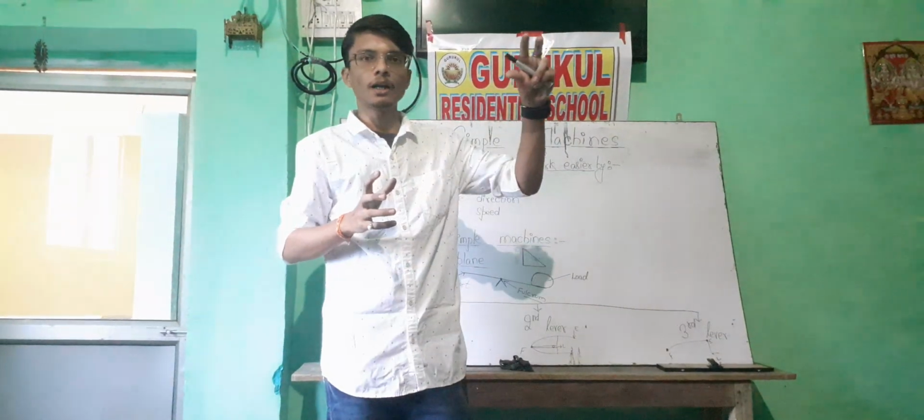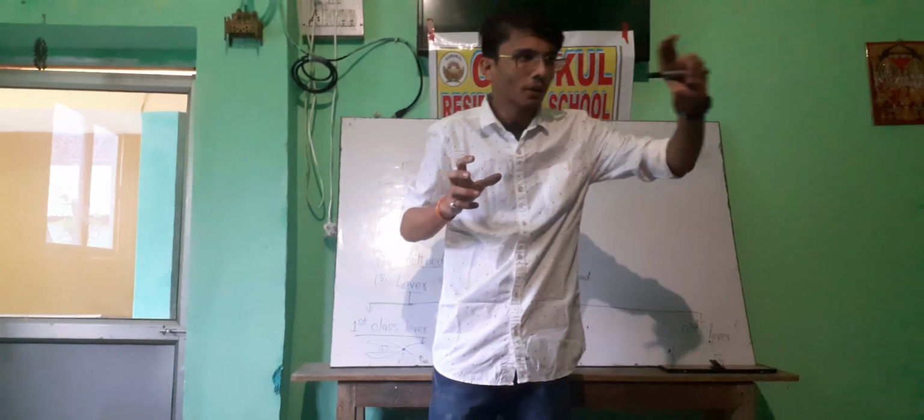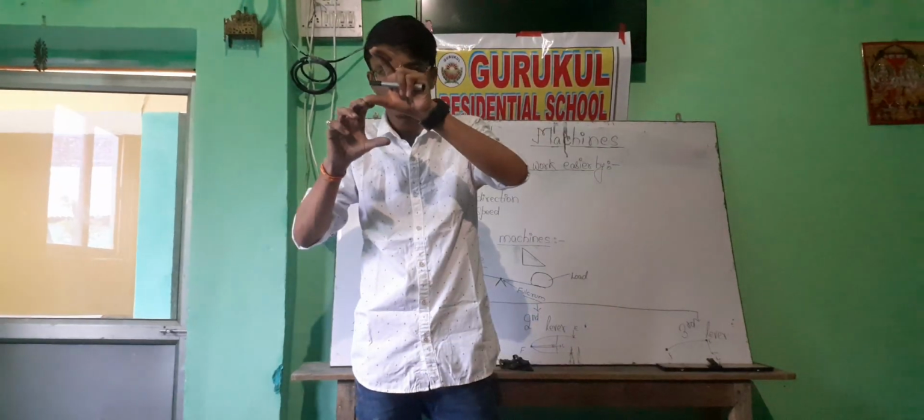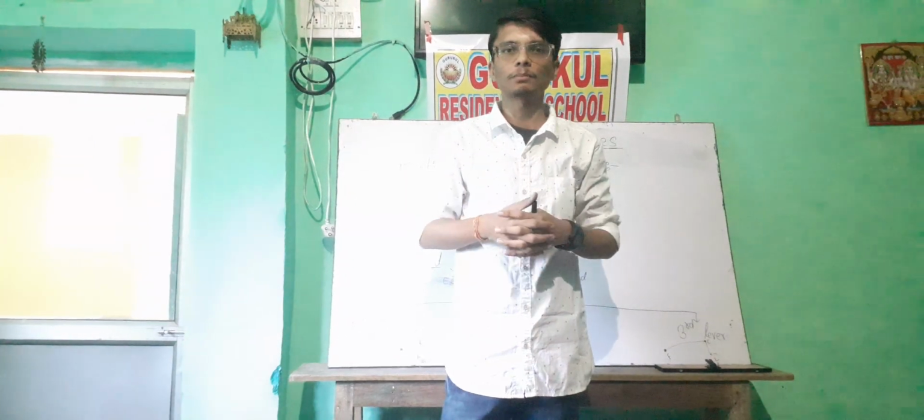Like in a cable car, there is a pulley which can move from one place to another, attached to the cable car. So these are the examples of the simple machine.